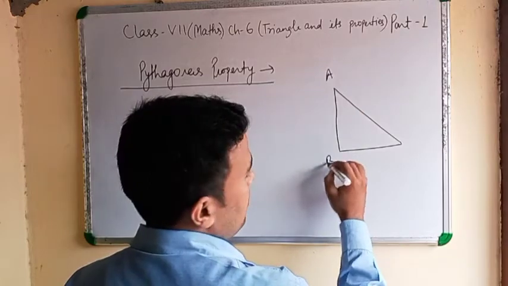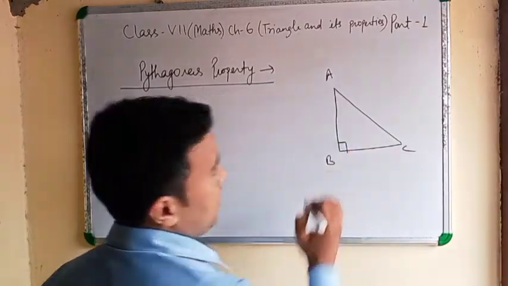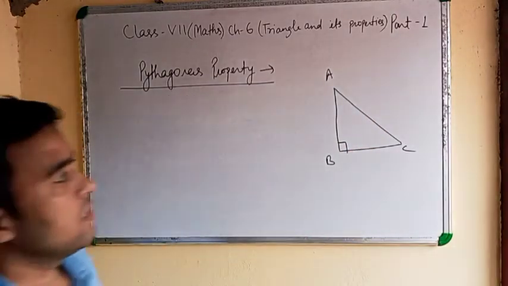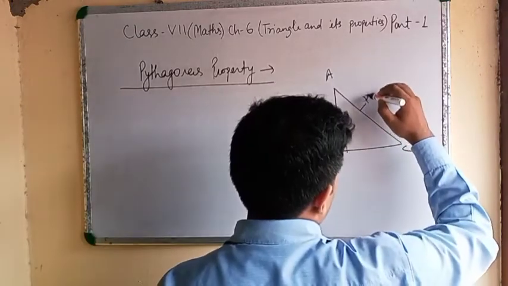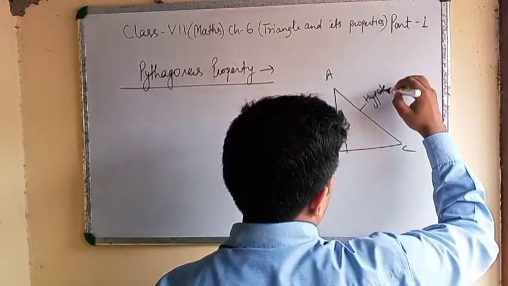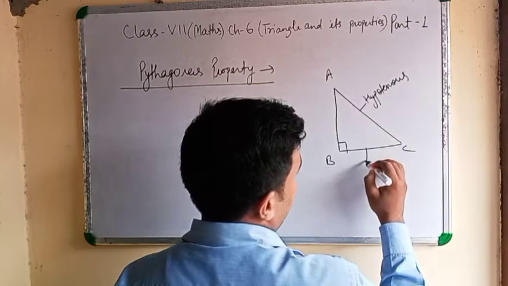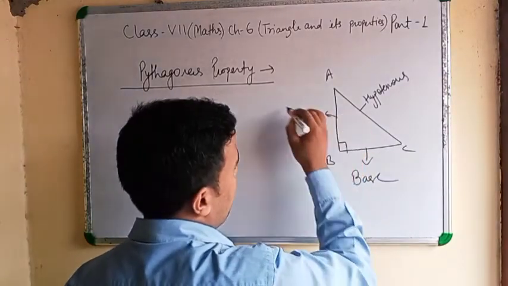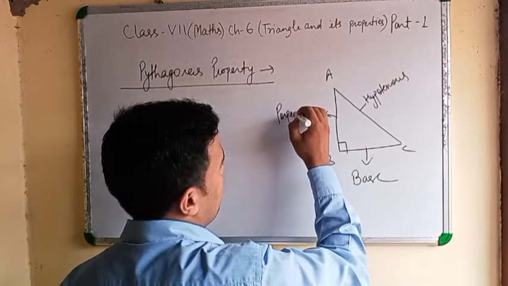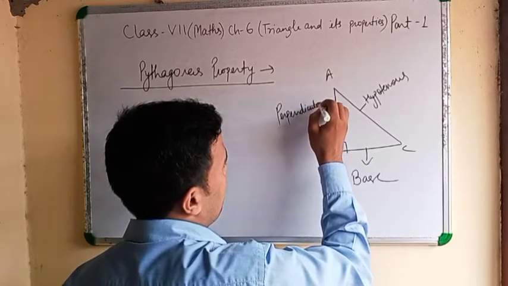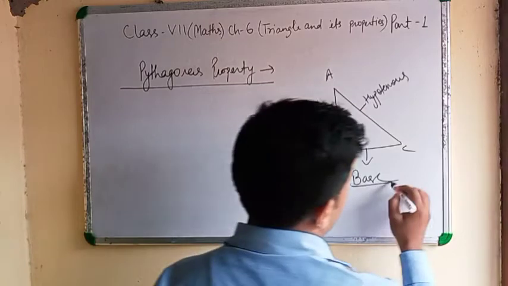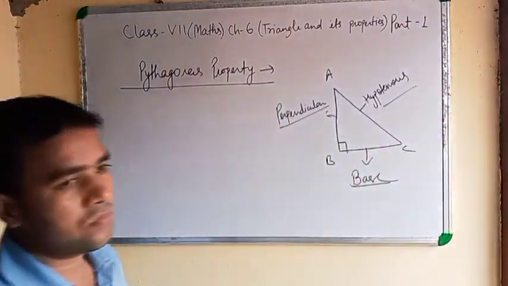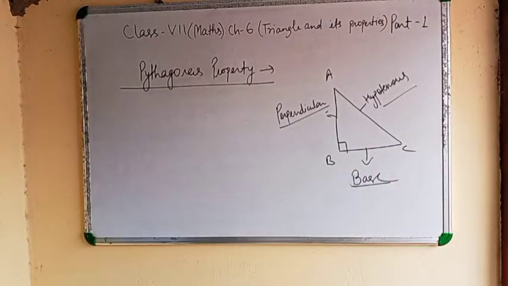A, B, C. It is a 90-degree angle. Clear? It is a hypotenuse. It is a base. And it is a perpendicular. Clear? Now, what you will write?